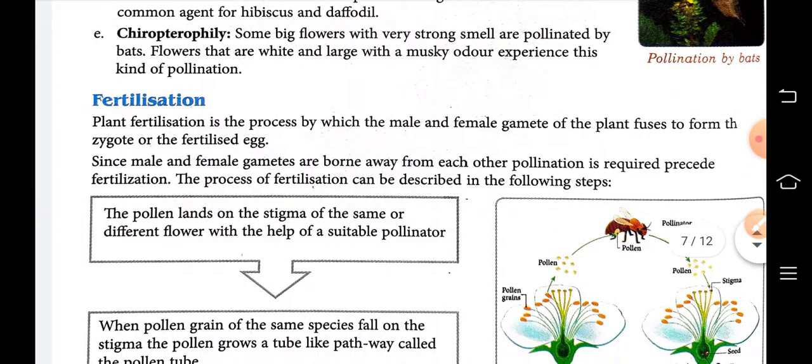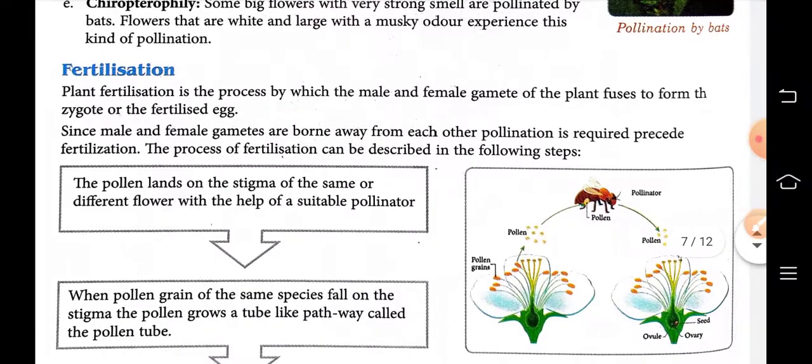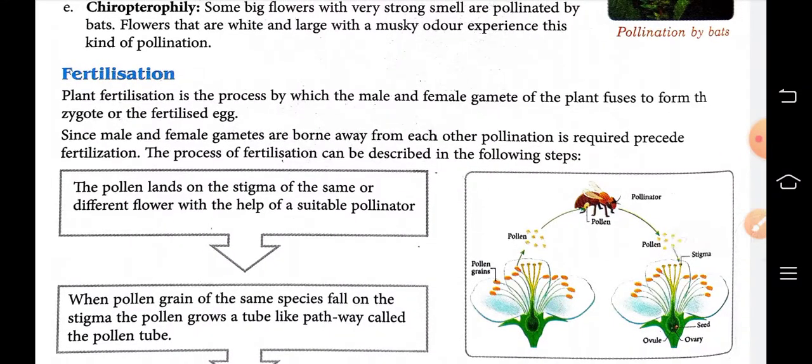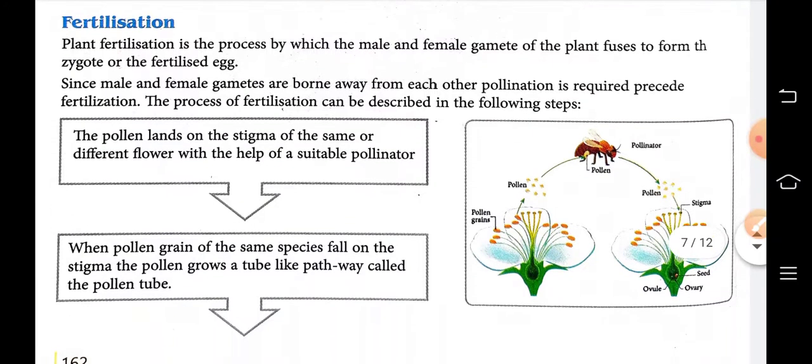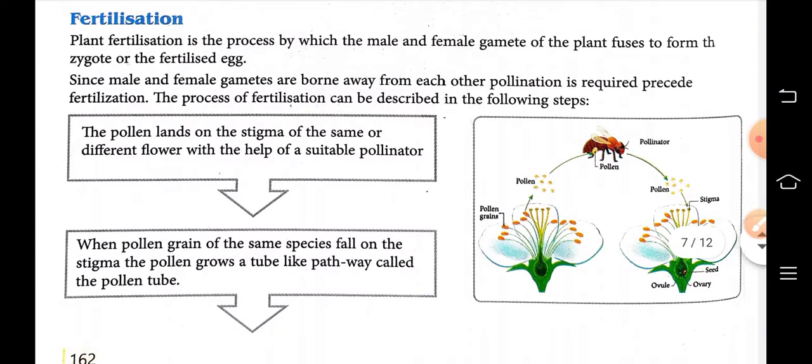Then fertilization. Plant fertilization is the process by which the male and female gametes of the plant fuse to form a zygote, or the fertilized egg. The fertilized egg is also known as a zygote. The male and female gametes combine, and this process is known as fertilization.